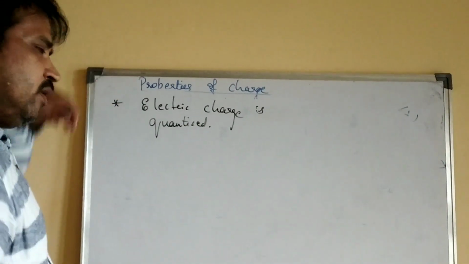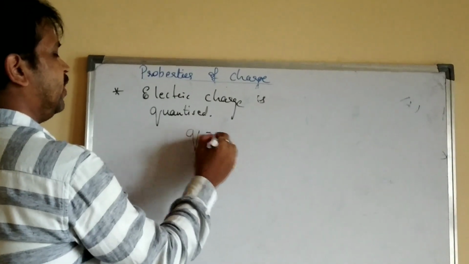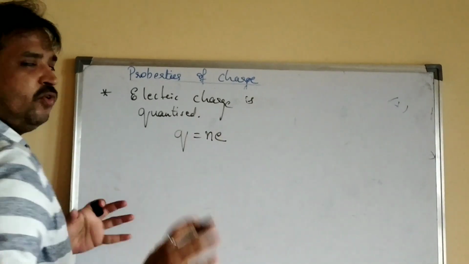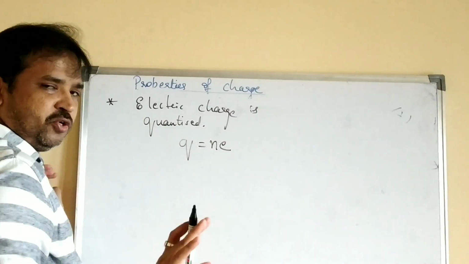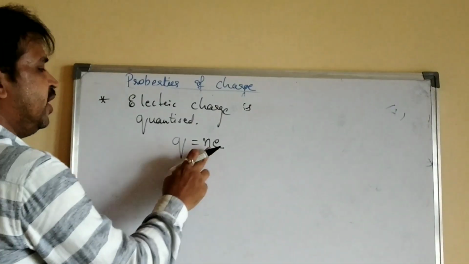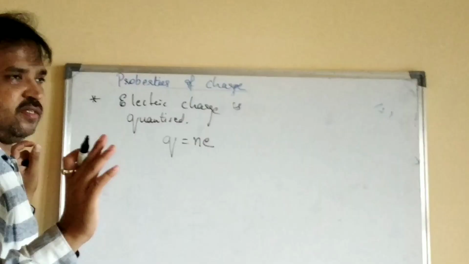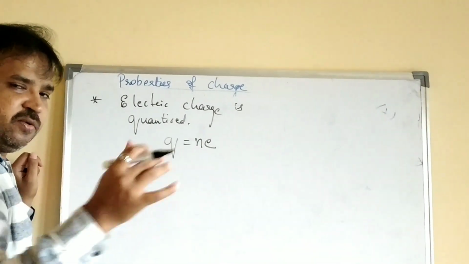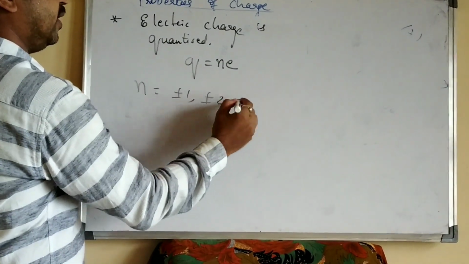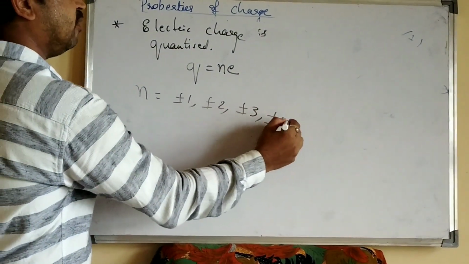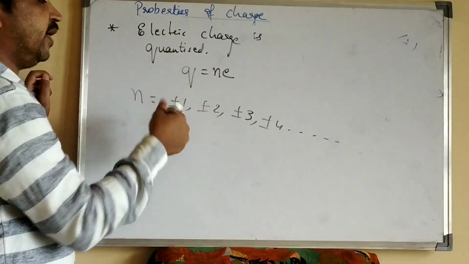Means you have the formula Q is equal to N into E. In a few textbooks they have even used capital Q for the charge. You can even use small q also. Here a small q represents charge. N represents the number of electrons, that is the number of charges, either positive or negative. So that N value may be plus or minus 1, plus or minus 2, plus or minus 3, plus or minus 4, and so on.